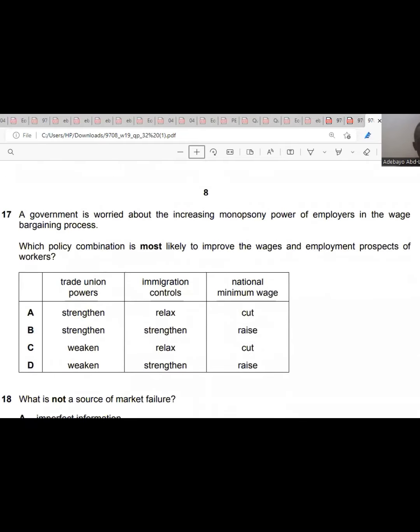Question 17. A government is worried about the increasing monopsony power of employers in the wage bargaining process. Which policy combination is most likely to improve the wages and employment prospects of workers? The trade union powers, the immigration controls, the national wage.